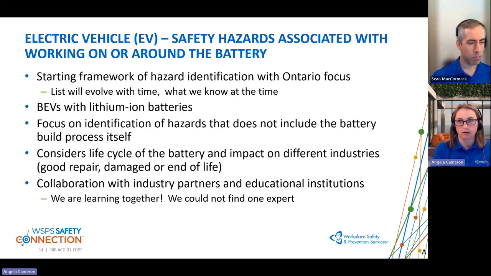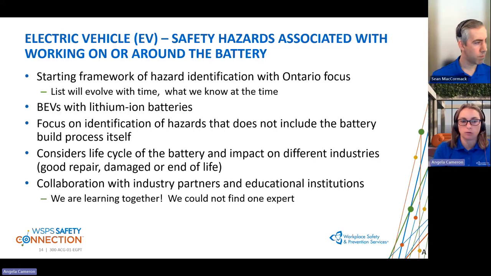So the white paper is what we knew at the time. We started gathering and working with the industries from September 2023 until January 2024. So it was a shorter time span, and it is a reflection of what information we collected at that time, working with those different industries.